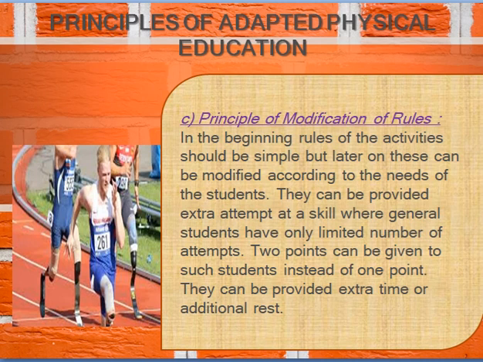In athletics also, there are so many things, like in the beginning rules of the activities should be simple, but later on these can be modified according to the needs of the student. In the beginning we can start with the simple rules, and when we get to know the ability of the child, then we can modify the rules according to them.